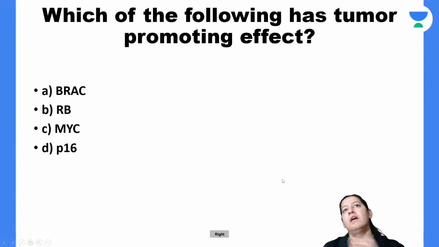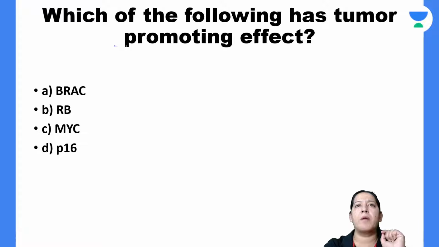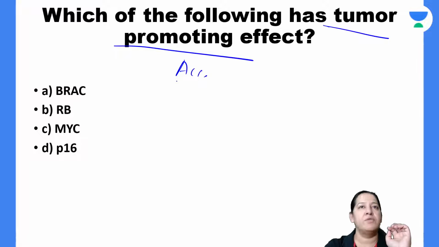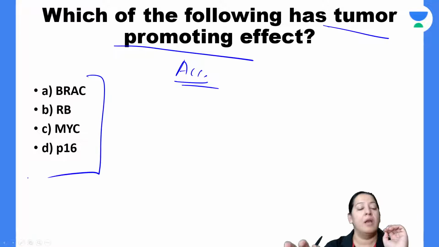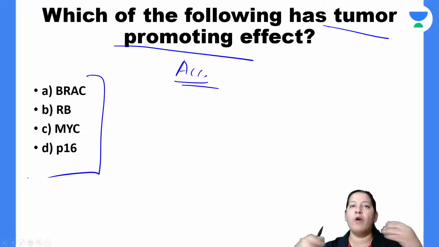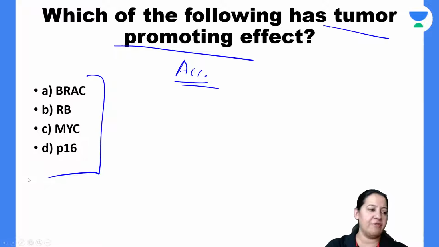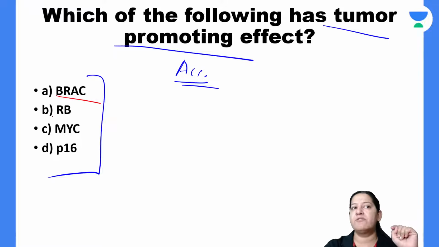So this is the thing. Which of the following is a tumor promoting effect? Tumor promoting effect means the accelerator. So which of the following is a proto-oncogene? First, understand the meaning of the question. Which of the following is a proto-oncogene? Read the four options in front of you. Is it BRCA? Is it retinoblastoma? Is it MYC or is it P16?